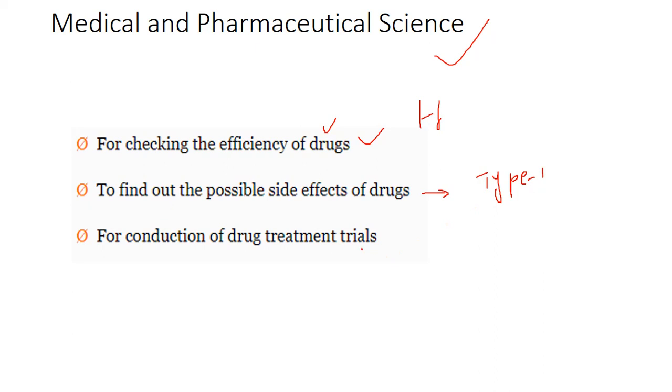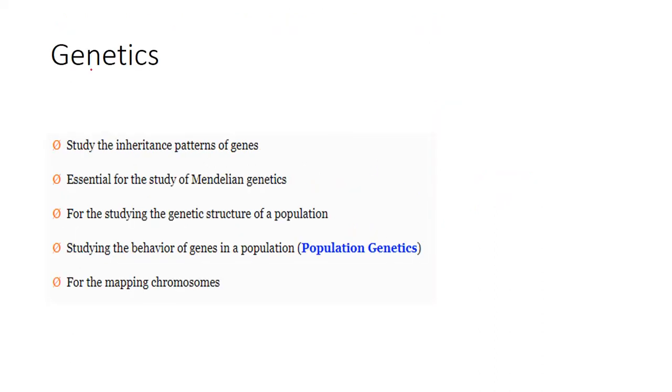For conducting drug treatment trials, these are also applications. In genetics, a lot of applications are there. I will mention a few: studying the inheritance patterns of genes, which is essential for the study of Mendelian genetics; studying the genetic structure of a population and the behavior of genes in population genetics; and mapping chromosomes. All these things come under genetics.